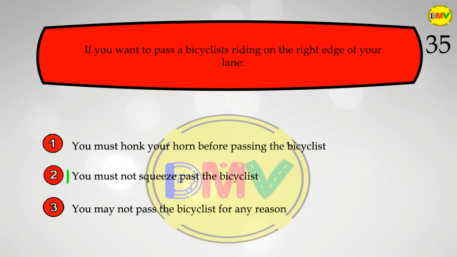The correct answer is 2. When passing a bicyclist, you must allow at least 3 feet of space between your vehicle and the bicycle whenever possible. You must not squeeze the bicyclist off the road.